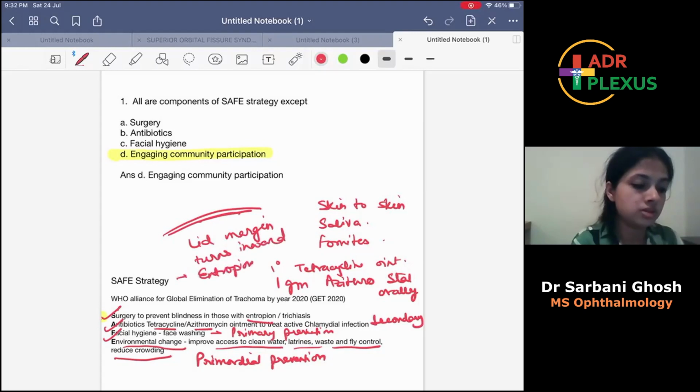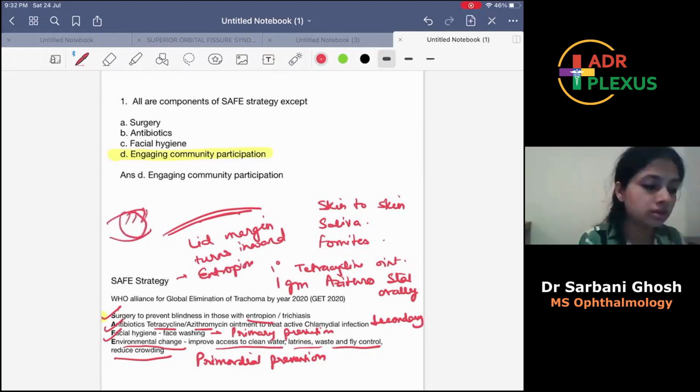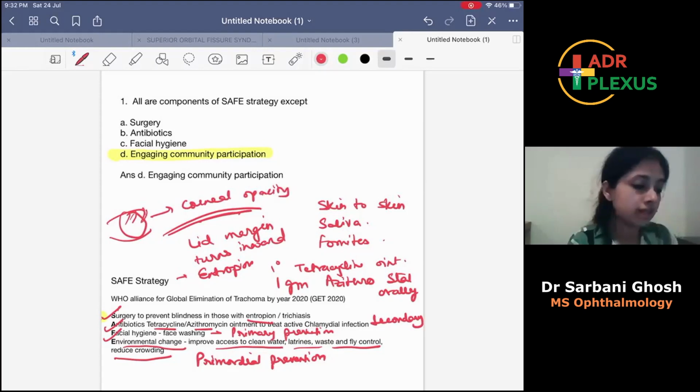So if that happens, what will happen? If the lid margin is turned inwards, the eyelashes will rub on the cornea, which can ultimately cause a corneal keratopathy, and that can lead to a corneal opacity. So this entropion surgery will prevent all this corneal keratopathy to some extent. It will prevent the corneal opacity, and hence this is the tertiary prevention.